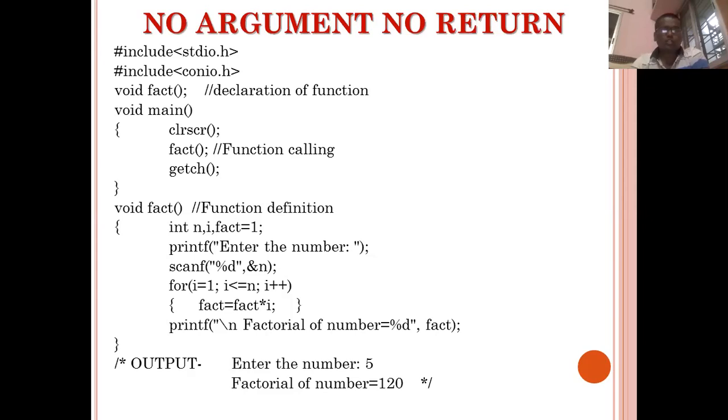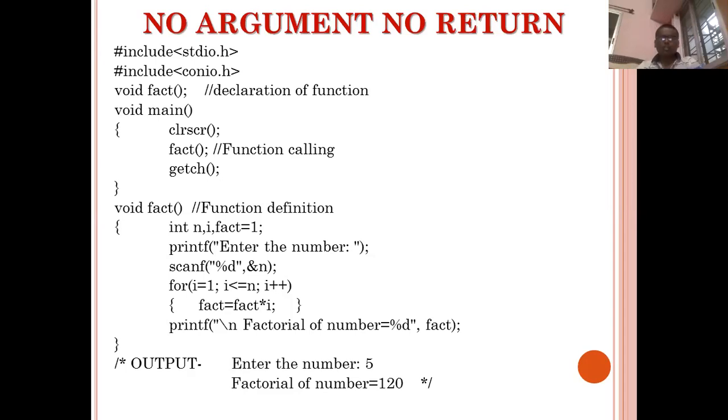So see here, no argument no return means the main function will not pass any data, any argument, any parameter to the user-defined function, and in the same way the user-defined function also does not return anything to the main function. So what is the job of the main function? Just to call the user-defined function. So the declaration is before the main, the calling is within the main, and the definition is after the main. You can just check it here.